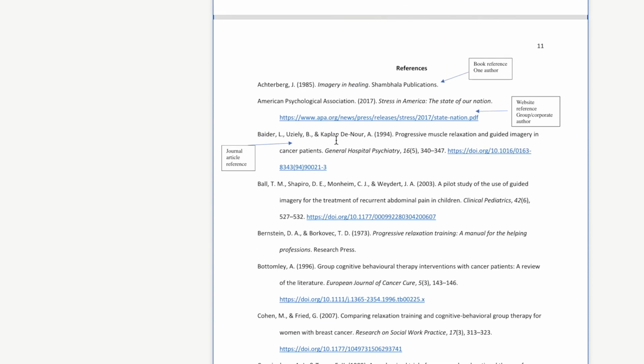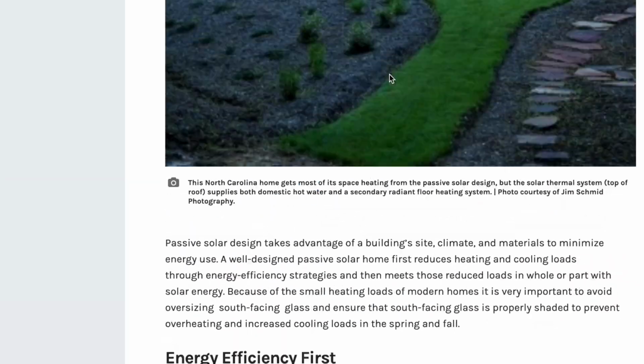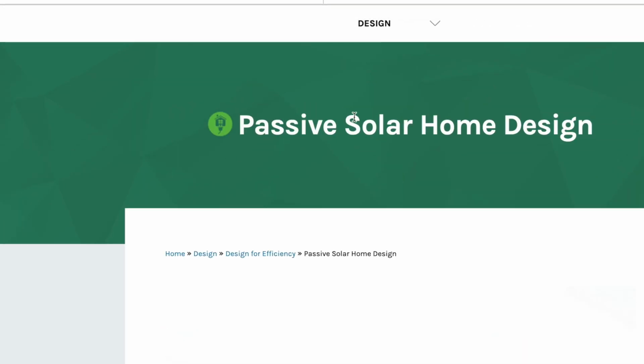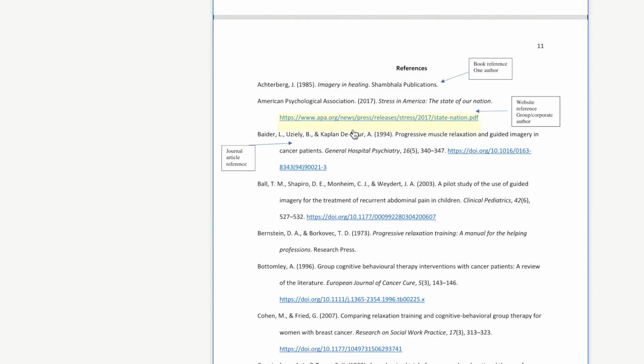So then I'd have to go into right there. I'd go N.D. Stress in America. So this is the name of the article. So now I go back. I got to find the name of the article. There it is, passive solar home design. So I'd have to add that in, and then the URL.